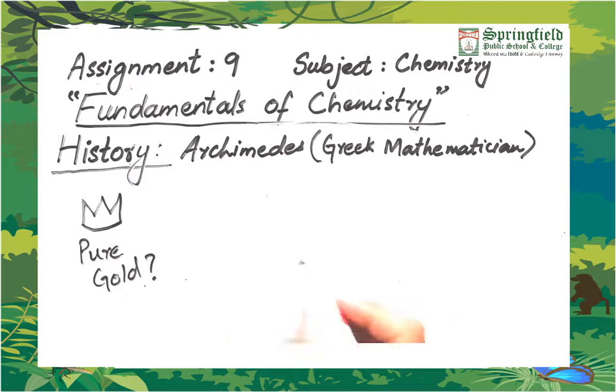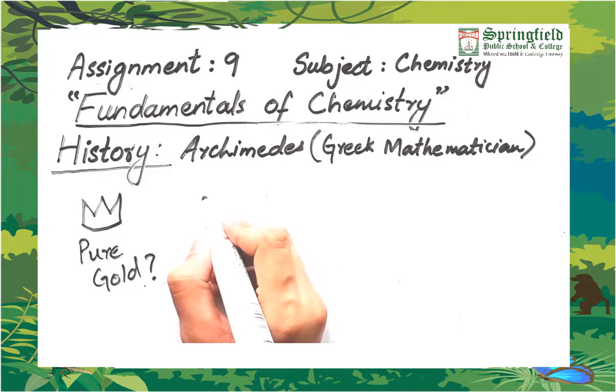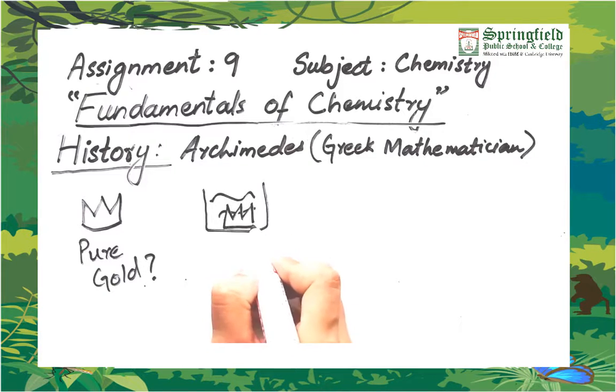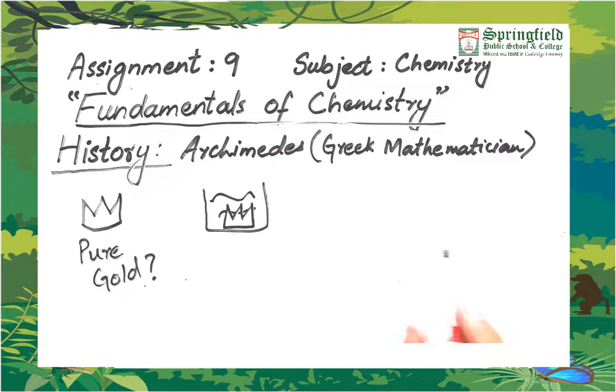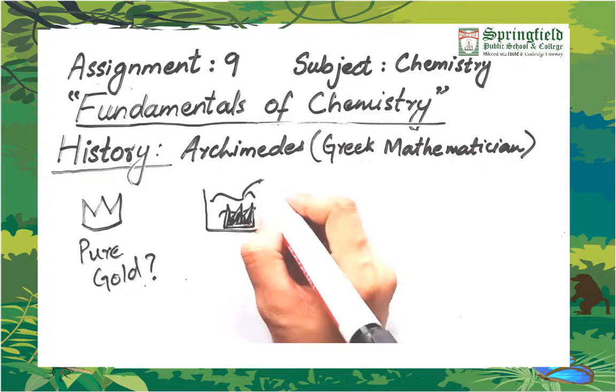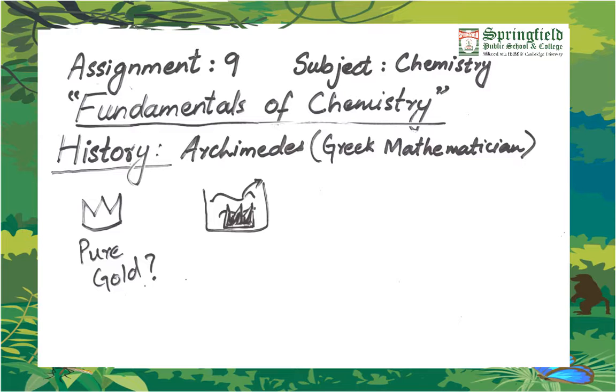Then he came to know that when a substance is submerged into a liquid, it displaces a volume of the liquid that is equal to the volume of that substance. So he adopted this idea.